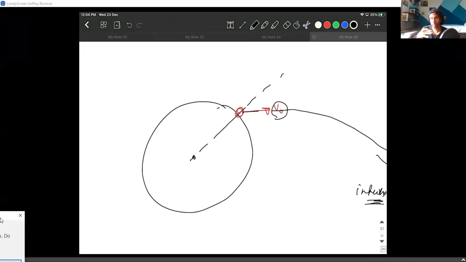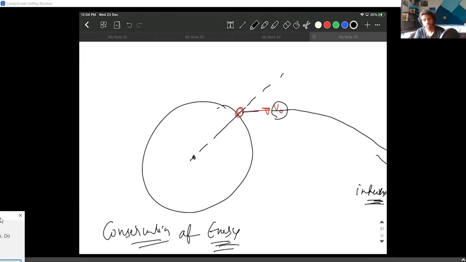So what I'm going to use is conservation of energy. We can use conservation of energy because there is no friction, there is nothing else. At infinity, the kinetic energy of the body is zero, or you can just say more than zero. The potential energy we already defined long ago is zero. So this is the limiting condition. At infinity, the energy of the body must be zero.